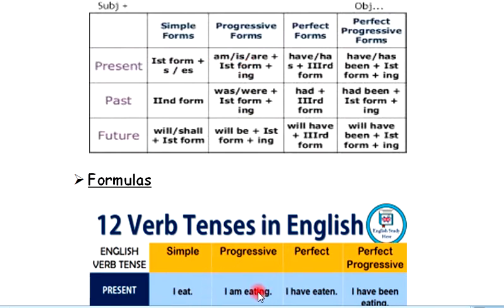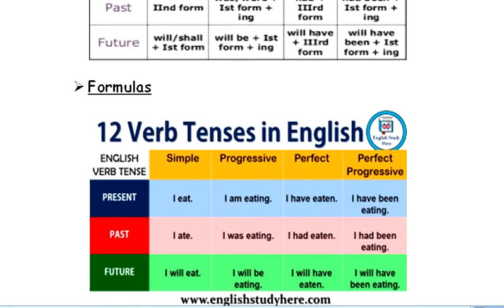of eat is eating. In this way, present perfect form uses have or has. We have to use has with the s or es forms like he, she, it, and with the rest we use have: I have, they have. So over here I have used I, so I will use have, and the third form of eat would be eaten. In this way, perfect progressive form. I have used all of these rules in these formulas to make the sentences.